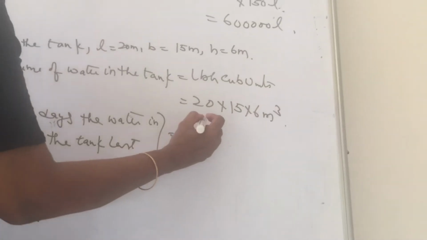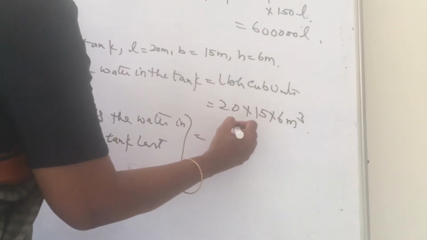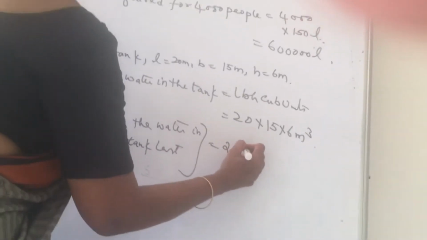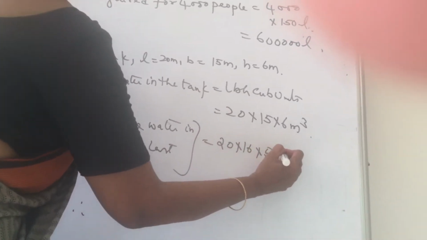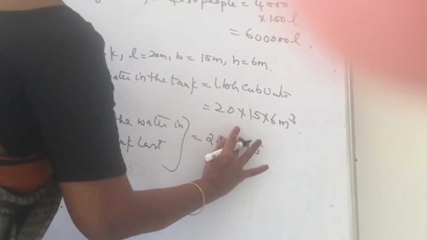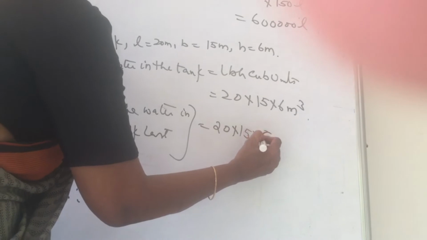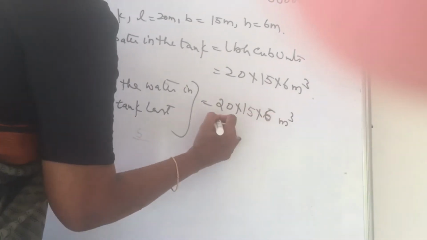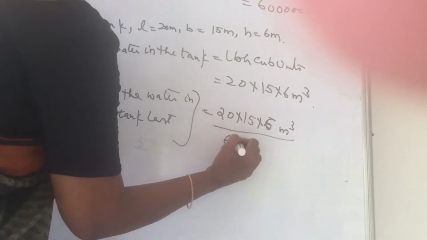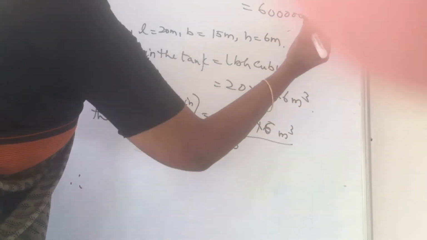Since you know the capacity, 20 into 15 into 6 meters cube divided by the water required.